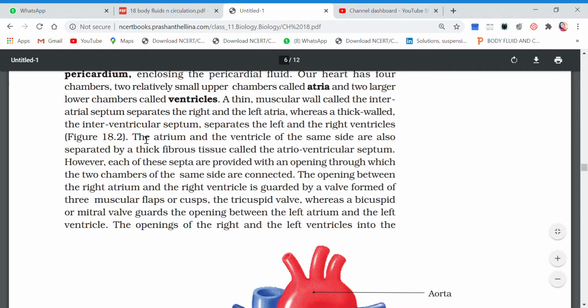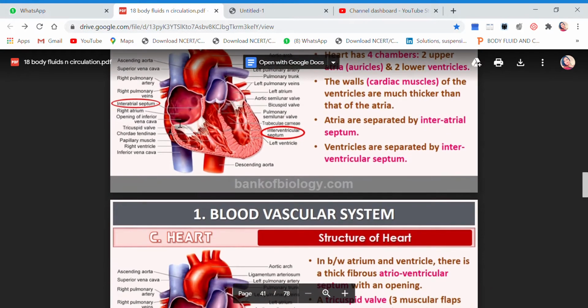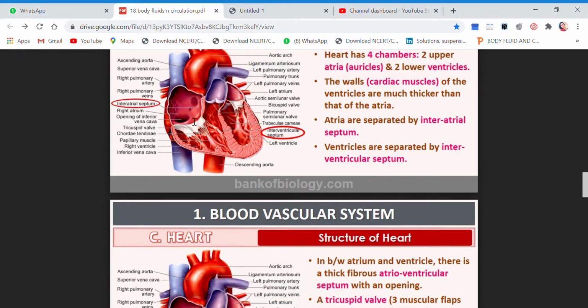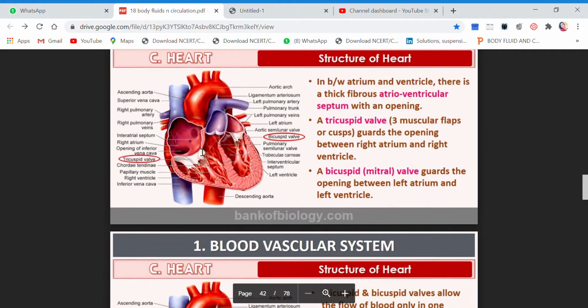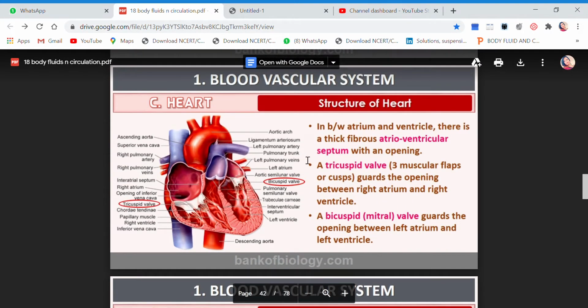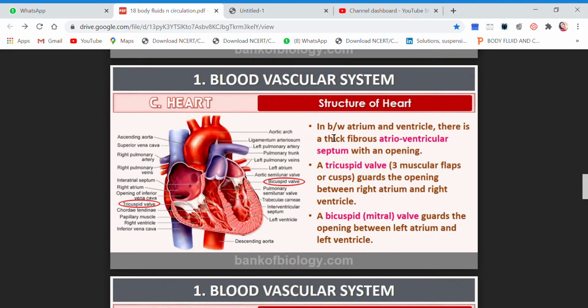Now let's move on. The atrium and the ventricle of the same side are also separated by thick fibrous tissue called the atrioventricular septum. Now you see there is another septum, between the right atrium and right ventricle. Even these are separated by another septum. If I could show you here, atrioventricular septum.